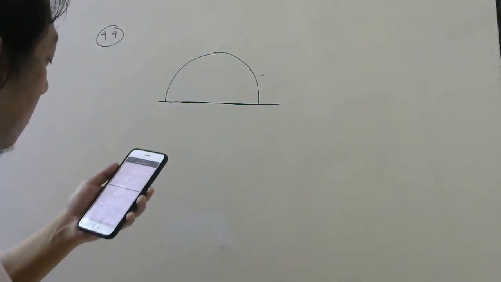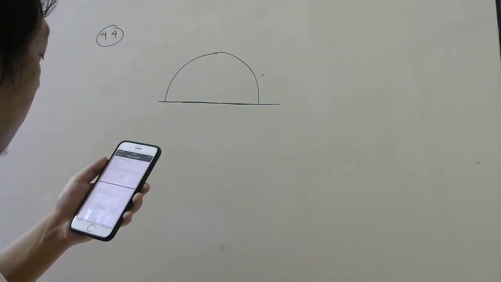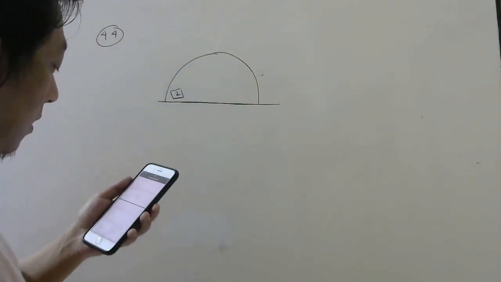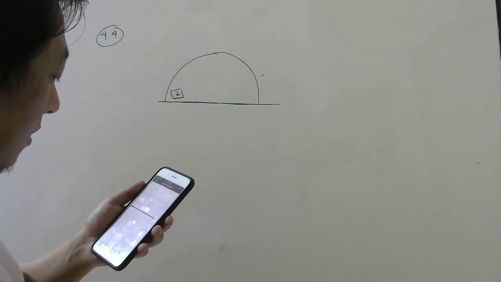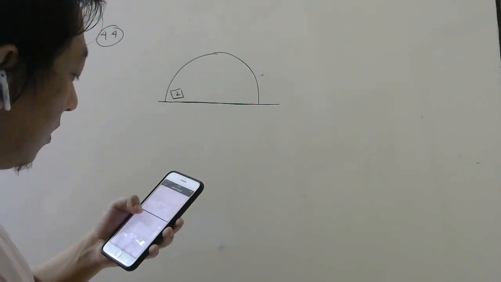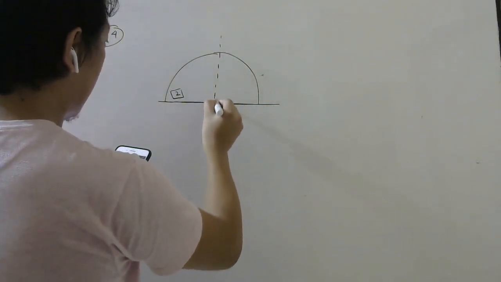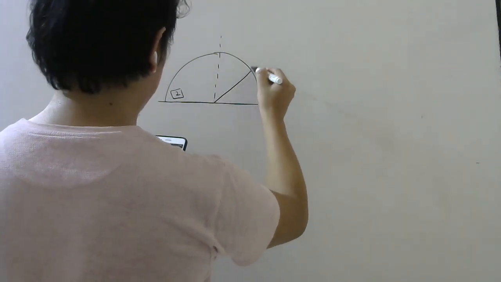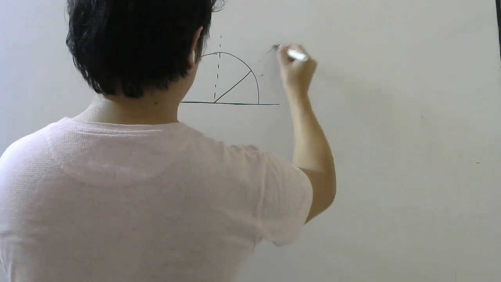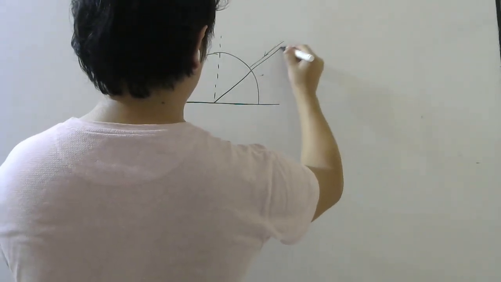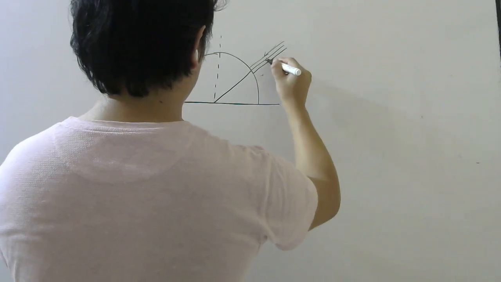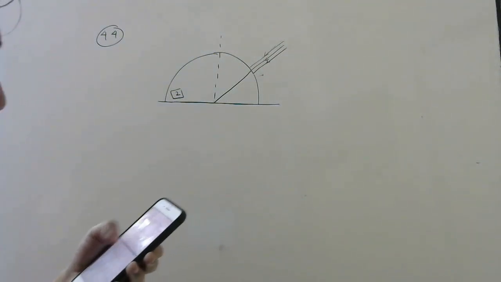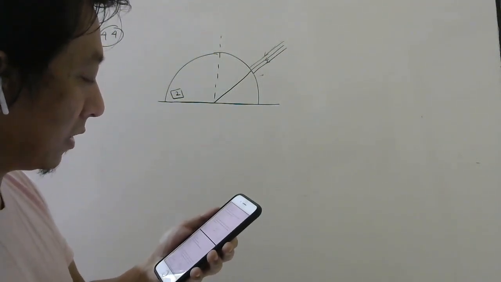The figure shows a transparent hemisphere of radius 3 centimeter made of material of refractive index 2. So this refractive index is 2. A narrow beam of parallel rays is incident on the hemisphere as shown in the figure. So there is a ray of light coming something like this, a very narrow beam of light, very close to each other, falling like this. Find the image formed by refraction at the first surface.